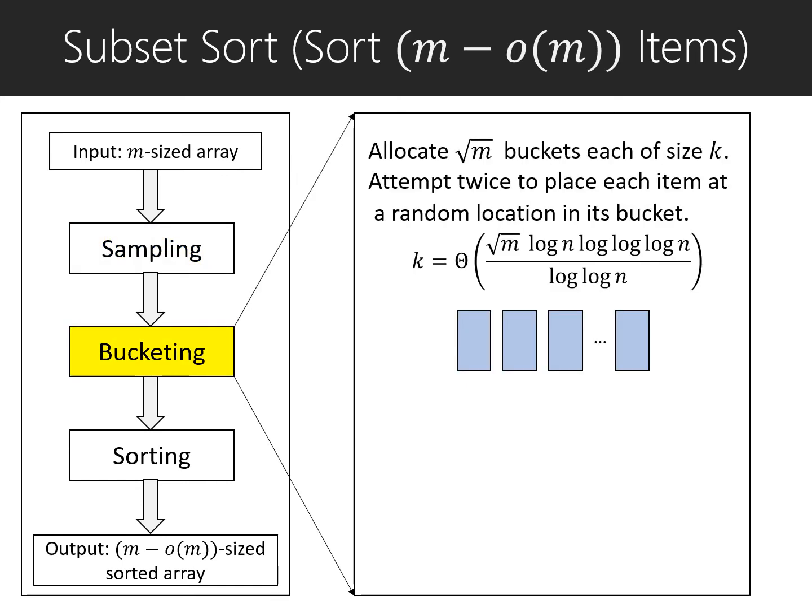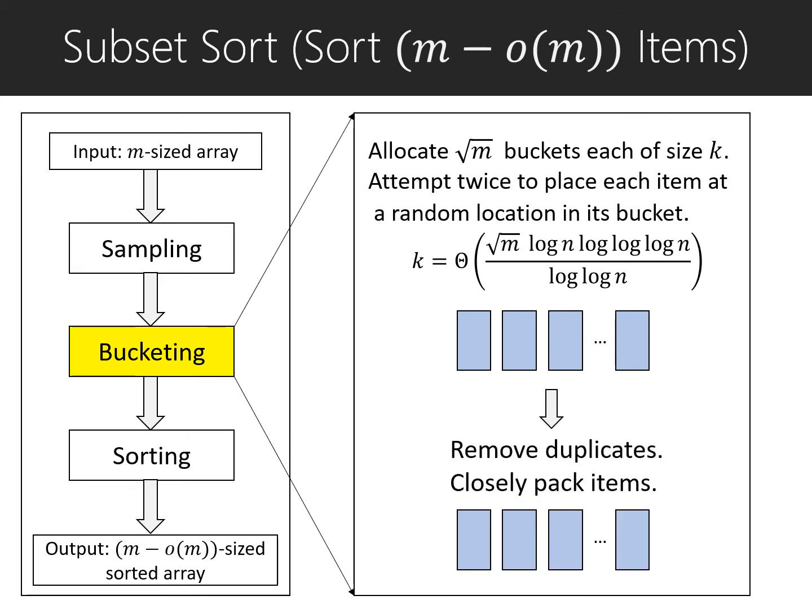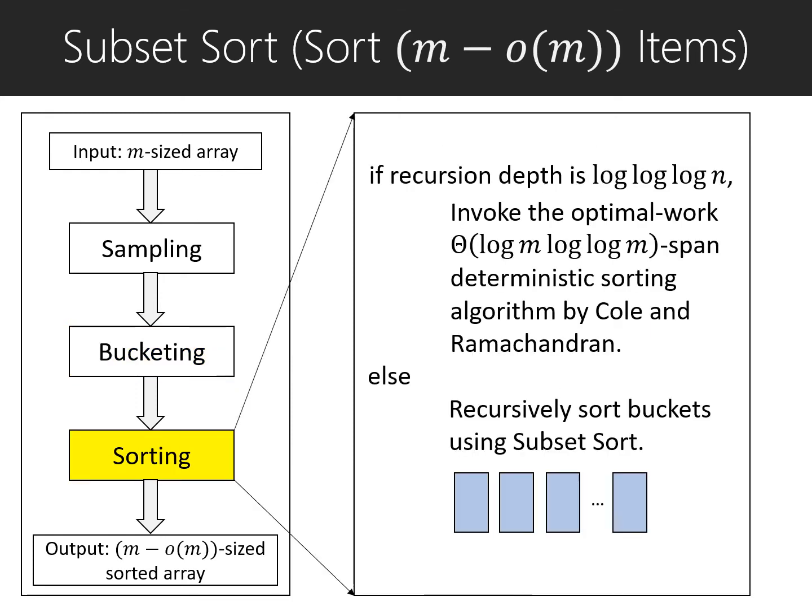In the bucketing step, we allocate square root of m buckets, each of size k, where k is this value. We then attempt twice to place each item from the input at a random location in its bucket. Since we are attempting to place each item twice, there will be duplicates. We then remove the duplicates from the buckets and closely pack the items. After that, we go into the sorting step, where we recursively sort each bucket from the previous step using subset sort. If the recursion depth is already log n, then we perform a deterministic sorting algorithm by Cole and Ramachandran using optimal work and log n times log m span.